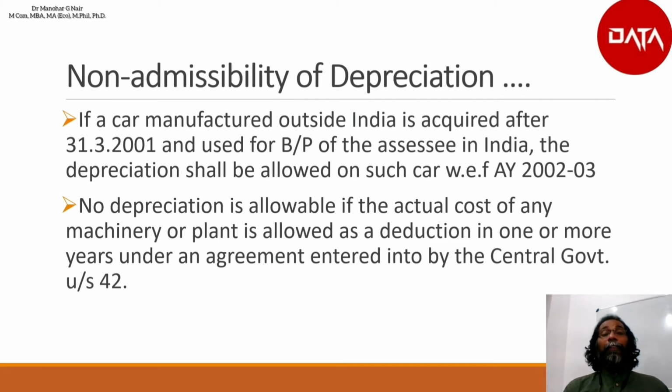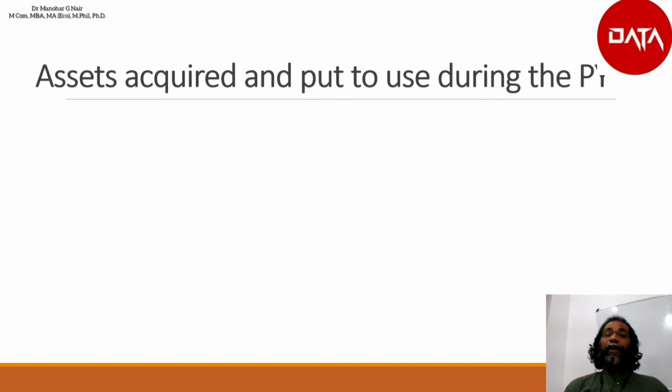See here, suppose the assessee has received allowances from any source based on the agreement entered into by the central government, and basically the assessee has not incurred any cost or has received the subsidy or concession, then depreciation cannot be charged on that particular asset. Asset acquired and put to use during the previous year.